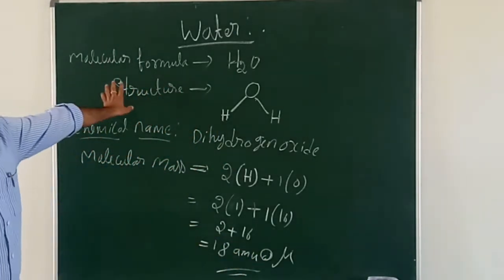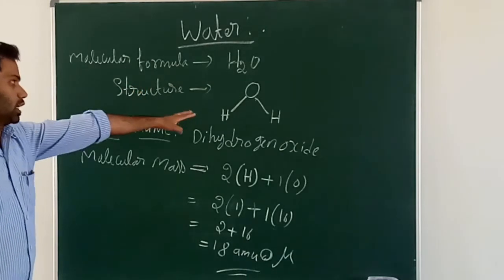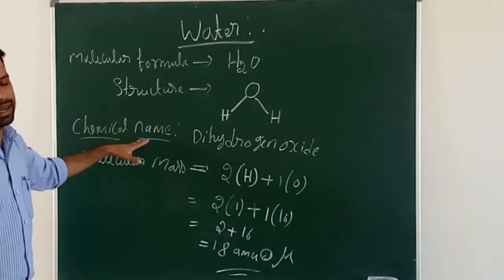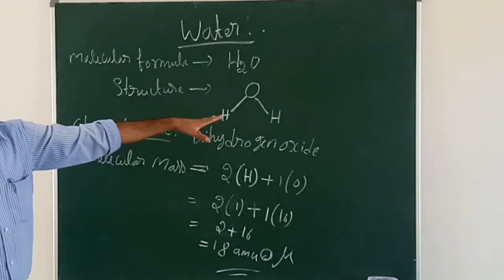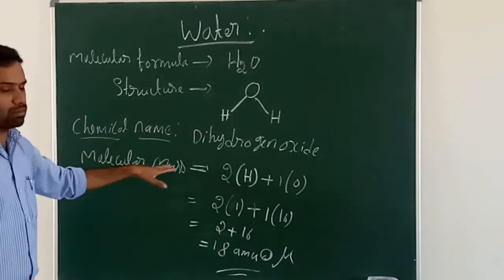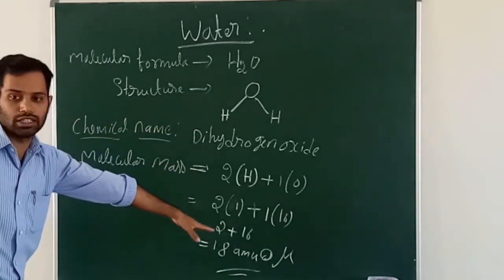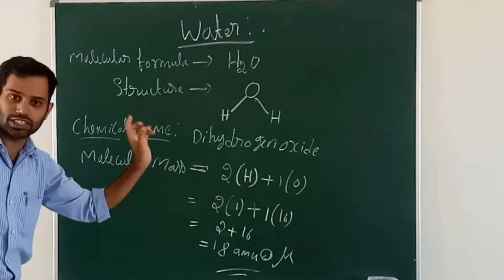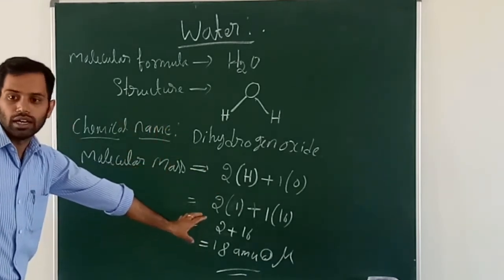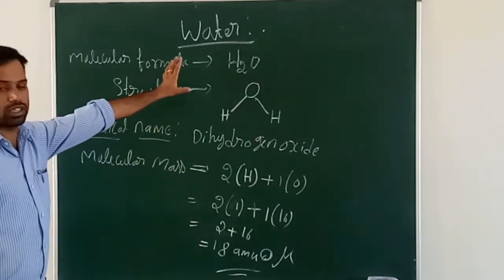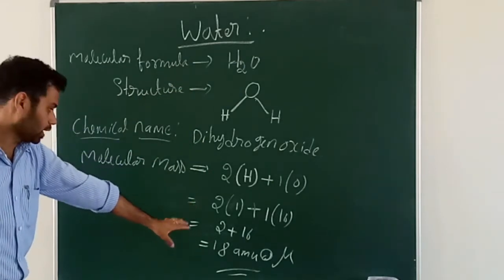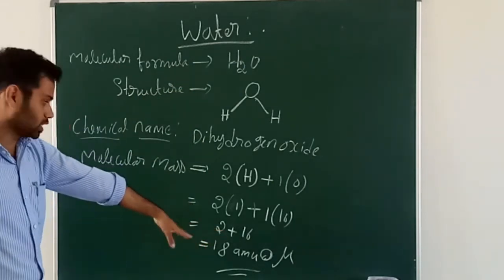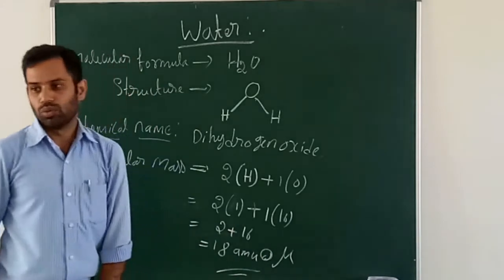Okay. So molecular formula H2O, this is the structure, and the chemical name is dihydrogen oxide. And I told in the first chapter how to calculate the molecular mass for compounds. Just now I did one problem, how to calculate the molecular mass of water: 18 AMU.